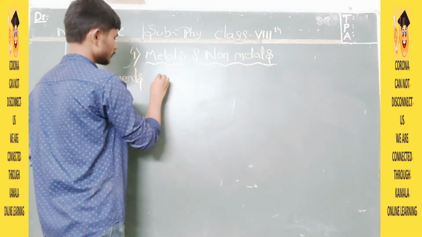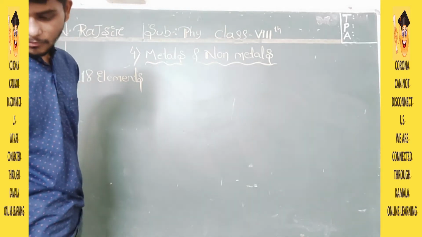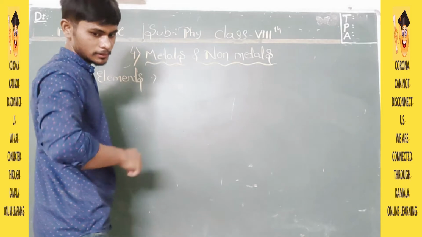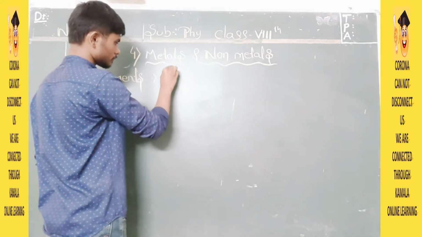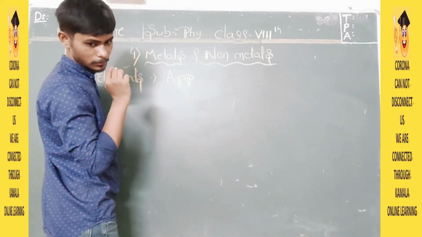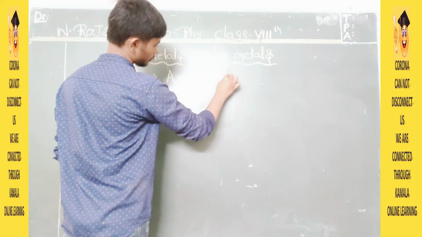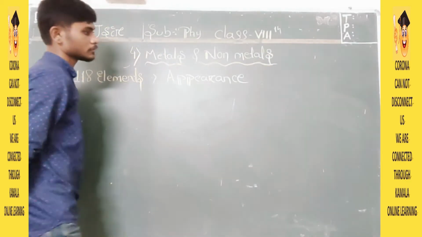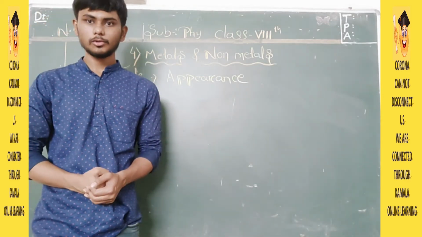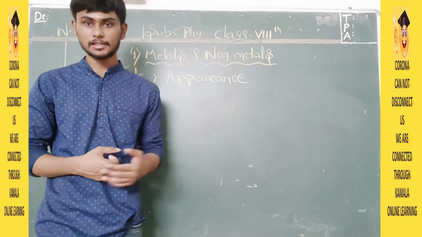The first physical property is appearance. Why would appearance come? It's not about color, it's not about beauty, it's all about appearance in the manner of lustrous nature.